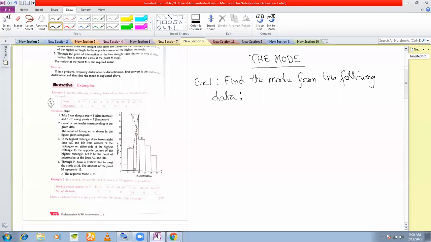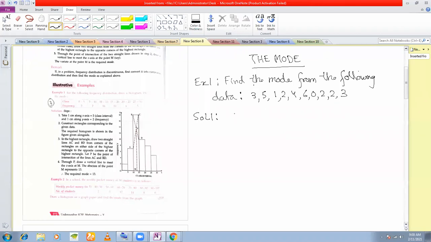And what is the data given here? The numbers that are given to you are 3, 5, 1, 2, 4, 6, 0, 2, 2, 3. Now what you see is that 3 occurs twice, right?